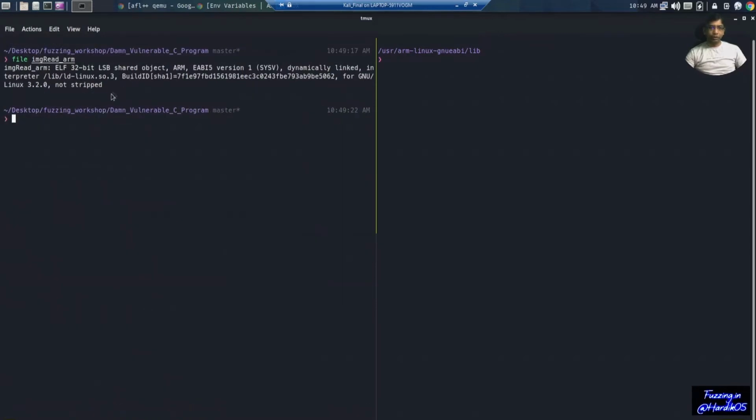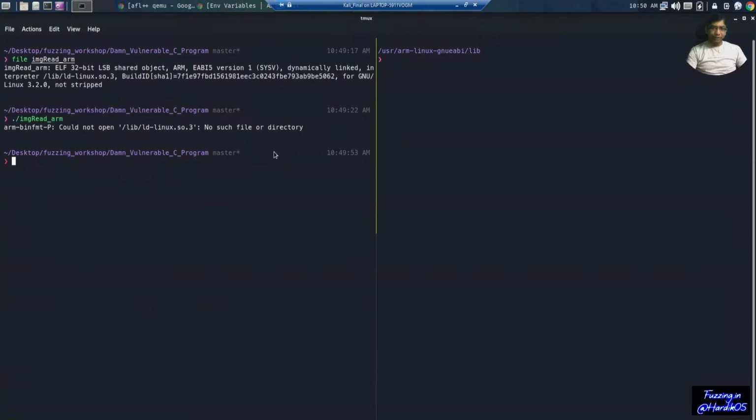Let's start. Now as you can see, we have compiled our vulnerable C program for ARM architecture, and this is the file output. The file command on this will give us different information about the compiled binary. So it is a 32-bit binary for ARM architecture, and now let's see if we can run this binary on Linux or not. We'll simply try running that. And you will see that it is not able to run, although I have Qemu installed on my system, and it is complaining about one file, that is ld-linux.